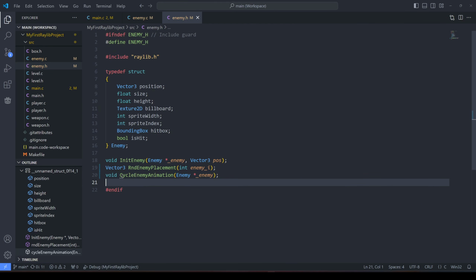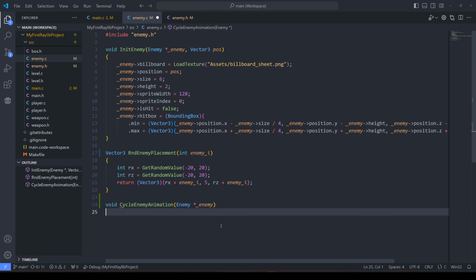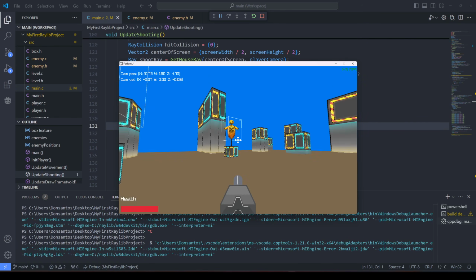So I created a prototype here called cycle enemy animation. It takes an enemy as a pointer. So we're doing void cycle enemy animation. Does it still work? Because sometimes it crashes for basically no reason. Okay.